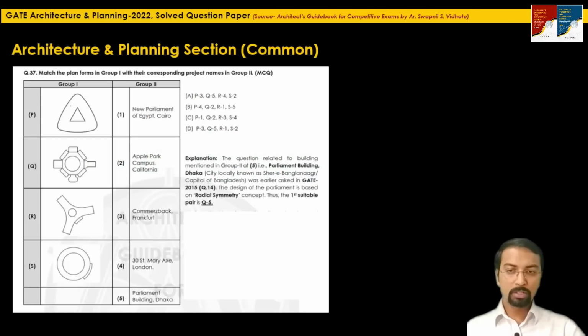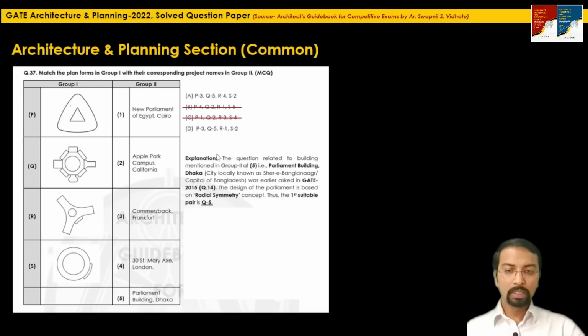Based on this information which you have read in the earlier year paper, we can first select the suitable pair, that is Q is matching with the Parliament Building, Dhaka. So the first pair which we can lock here is Q5. Two options, option A and D, are showing Q with 5. So definitely B and C are not the suitable ones.